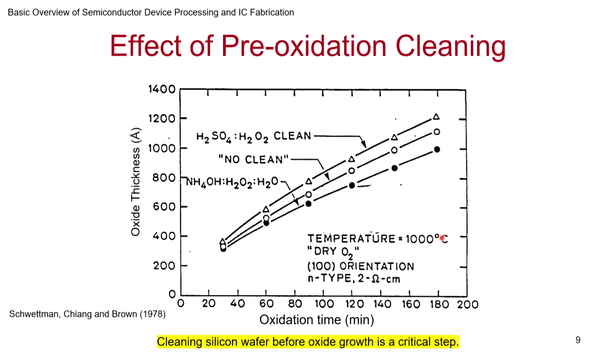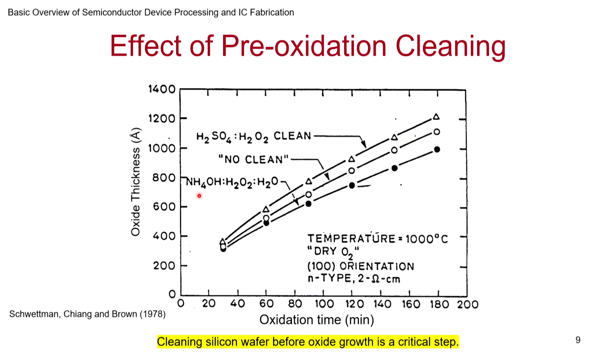So there's good work done by this team, and this is often referred to by many other people. So what you find is, if you have acidic cleaning, piranha cleaning, H2SO4, H2O2, you find that the oxide thickness for the same time of oxidation, this in dry oxygen at 1000 degrees centigrade on a 100 wafer, the details are given. So you find the thickness is more compared to if you didn't clean the wafer at all, you just rinsed it and put it.